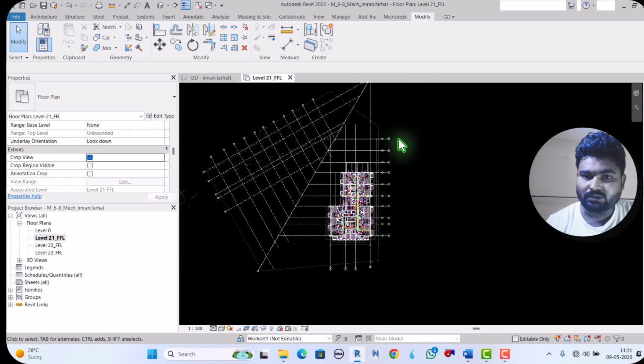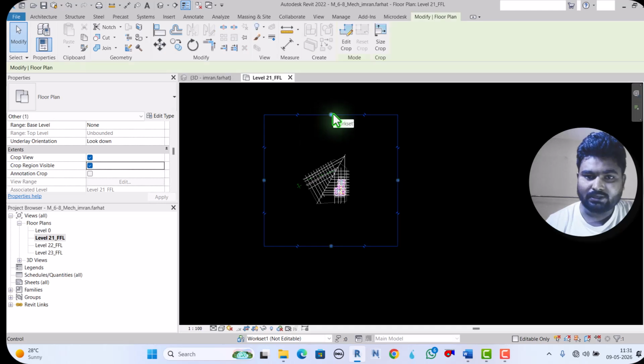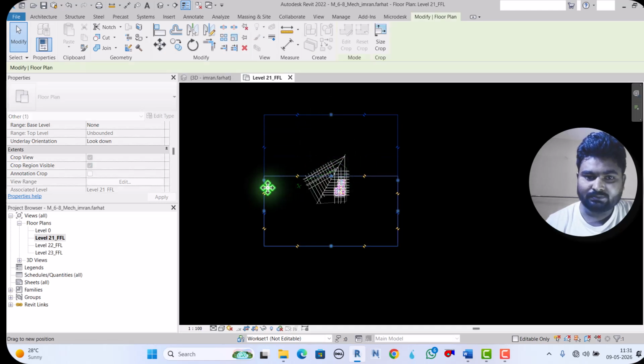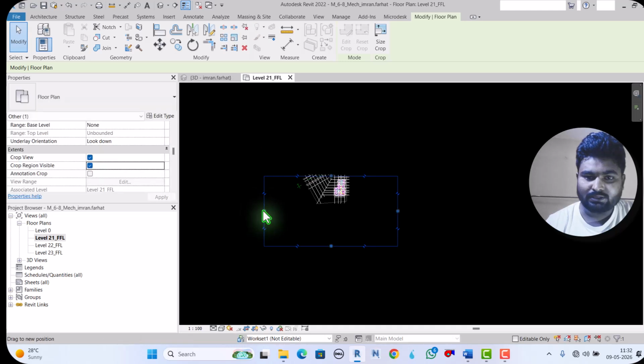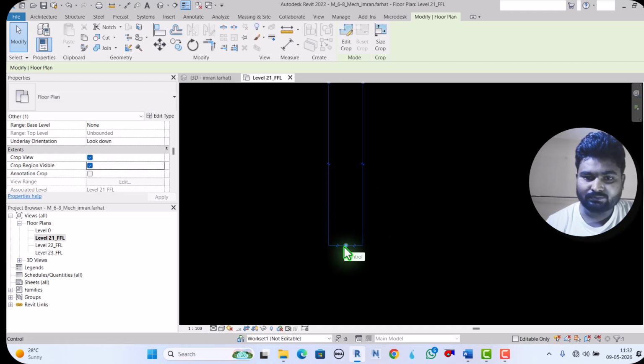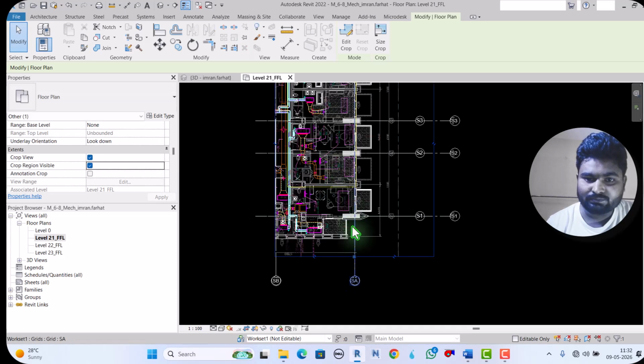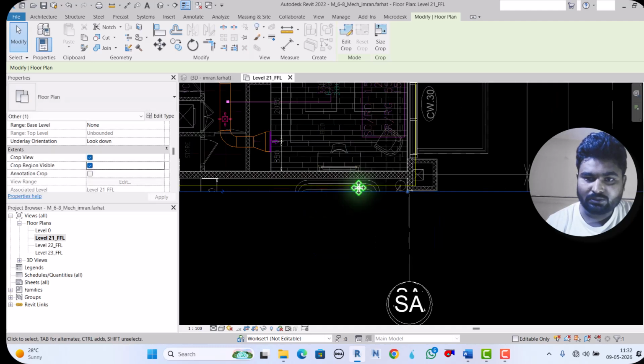Here it is not visible, so I will show the crop region visible. Now see, this is the crop region visible, and I can simply drag it as much as I want. This is our yellow area.